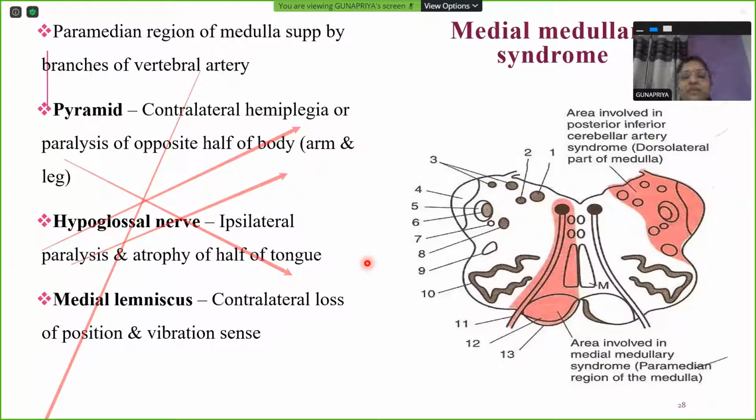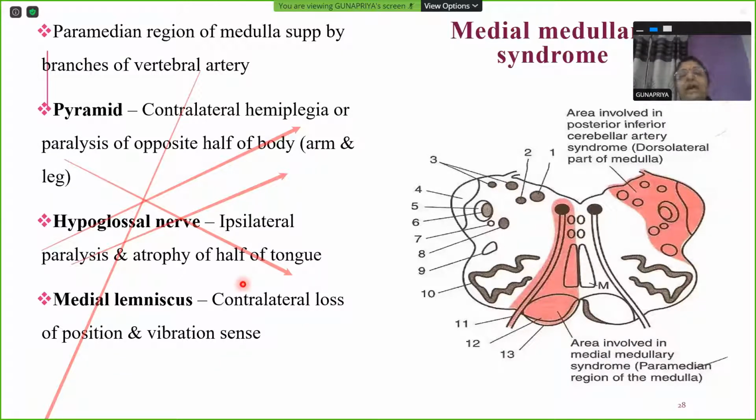Hypoglossal nerve paralysis will be on the same side as the lesion. If it is right medulla thrombosed, then on the same side it will be affected. The right side of tongue muscles will go in for paralysis and atrophy. Ipsilateral paralysis and atrophy of tongue. Medial lemniscus, because again it's crossed fibers. Remember, internal arcuate fibers from one side go and cross to the other side to ascend as medial lemniscus. So contralateral loss of position and vibration sense, or proprioception.